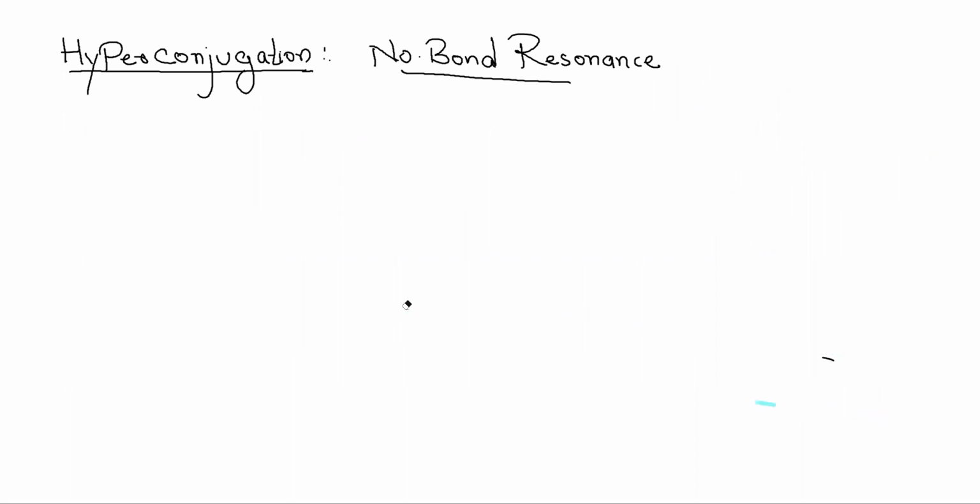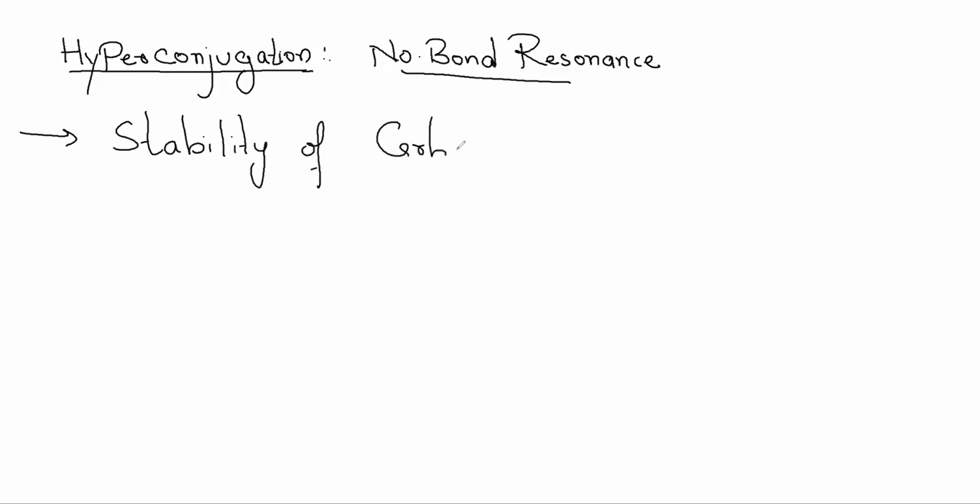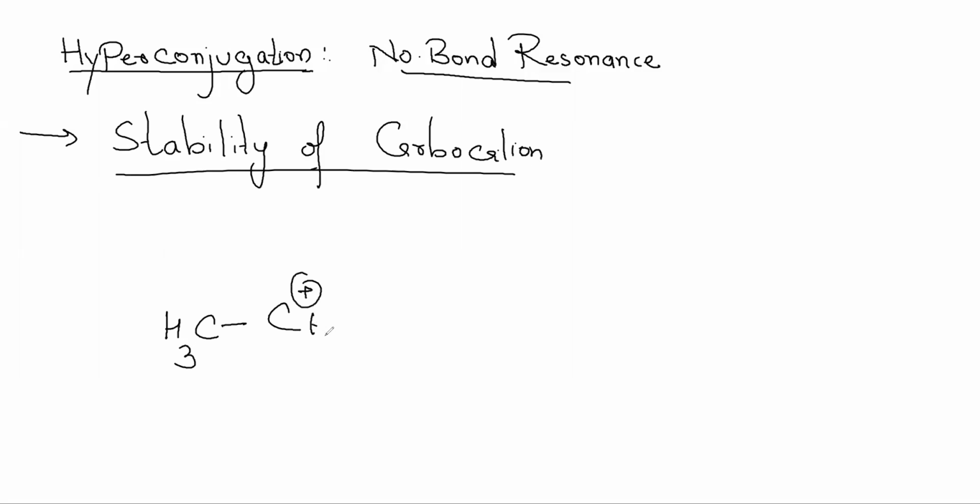First and foremost application of hyperconjugation is stability of carbocations. I have already discussed with you that if there is a carbocation, suppose CH3 CH2 positive, this is a primary carbocation, right? How many hydrogens does this particular carbon have next to it? 3 hydrogens. So this can generate 3 hyperconjugative forms. That means there are 3 ways it can take away this positive charge, so it will be stabilizing this carbocation.